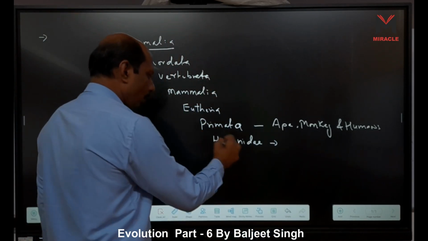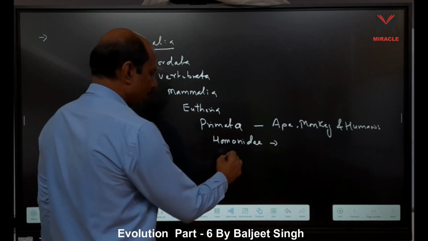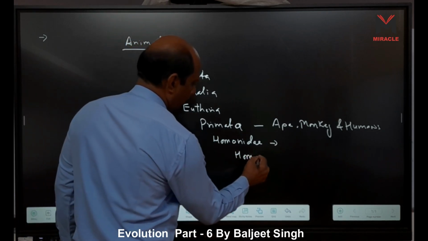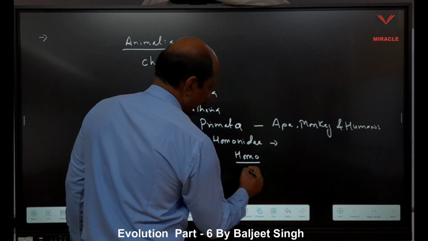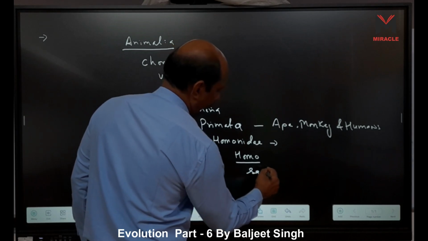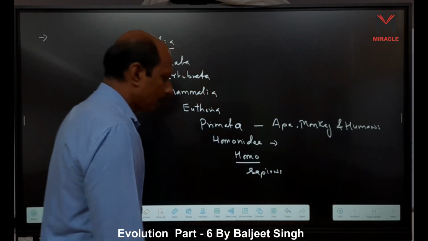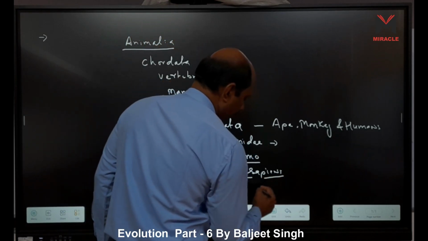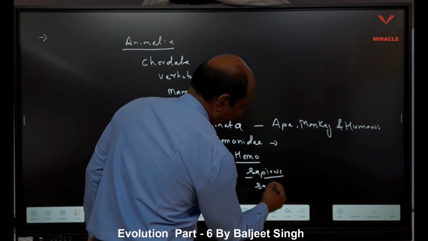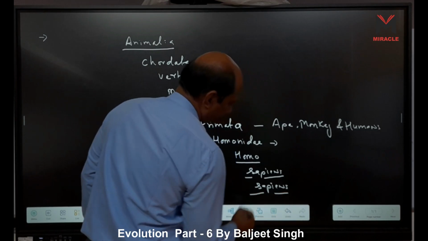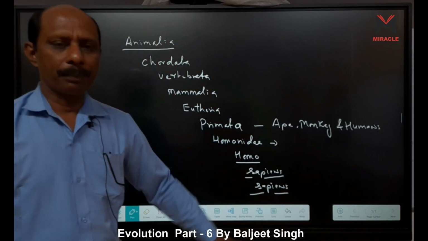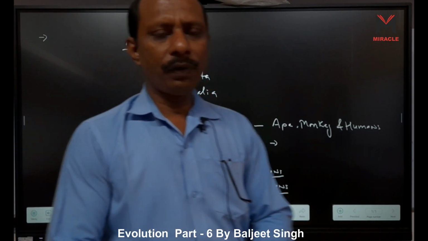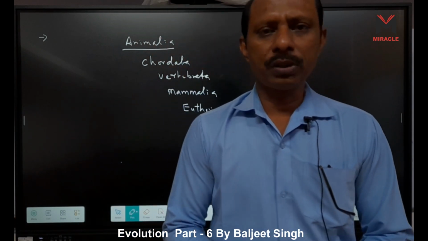In the Hominidae family, our genus is Homo and our species is sapiens. There is also a subspecies, sapiens. That's why our scientific name, biological or zoological name, is Homo sapiens sapiens.